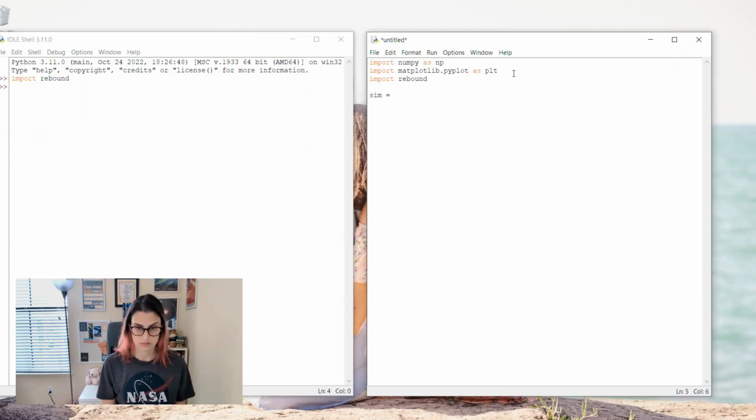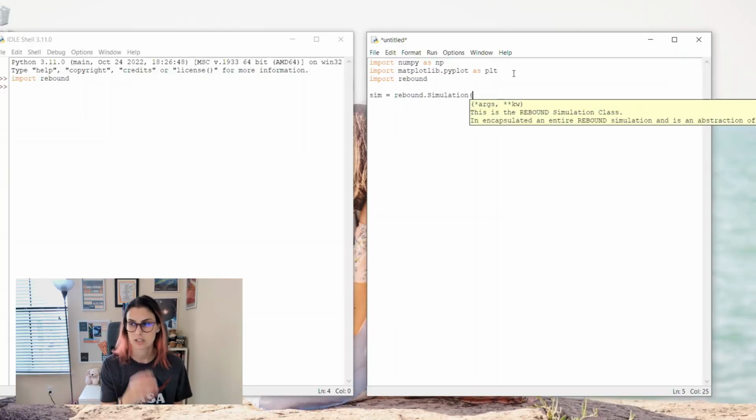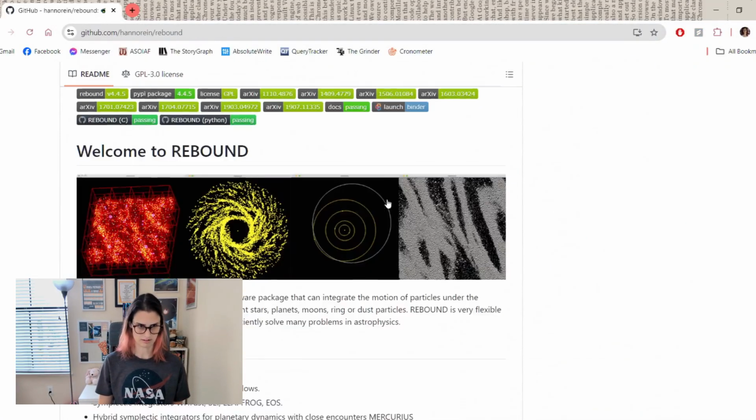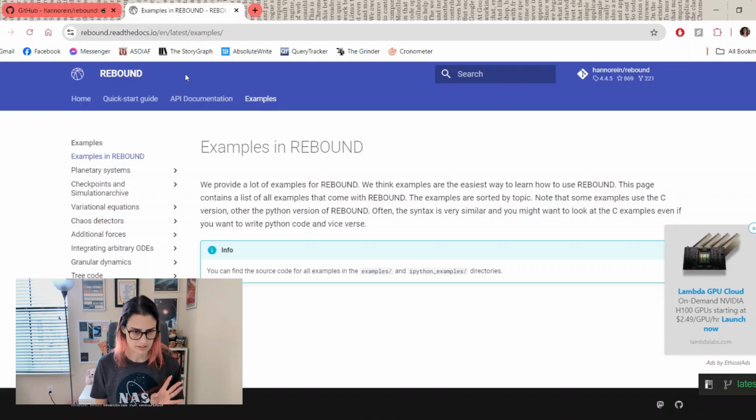Okay. Sim equals REBOUND.Simulation. I'm just gonna need to pull up the docs here. I don't remember all the keywords. Oh, that's not right. Okay, that worked. Obviously we want Python.